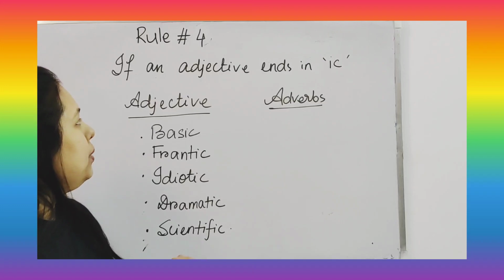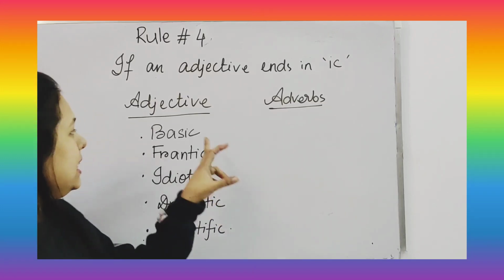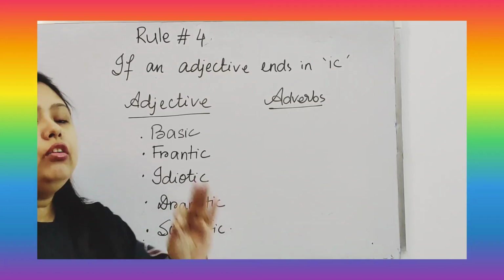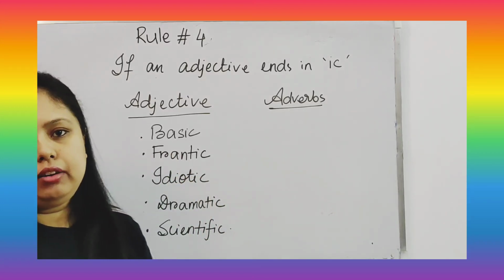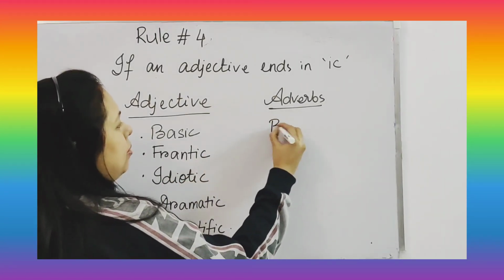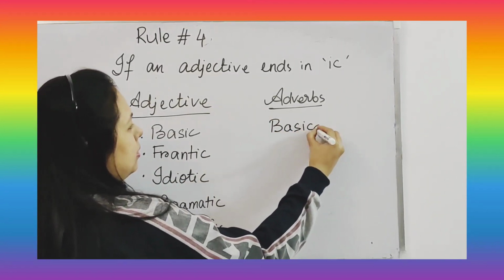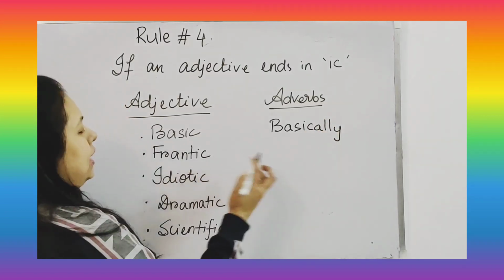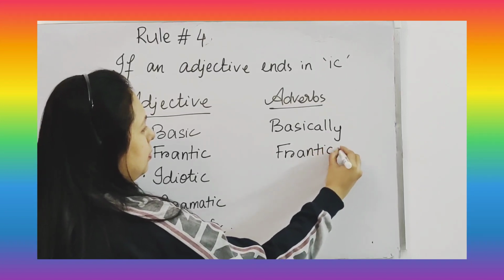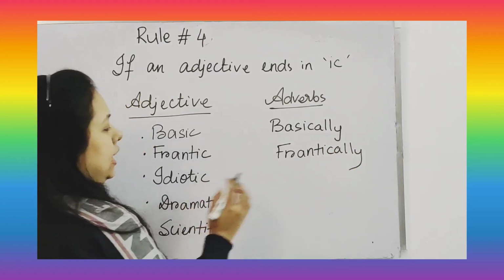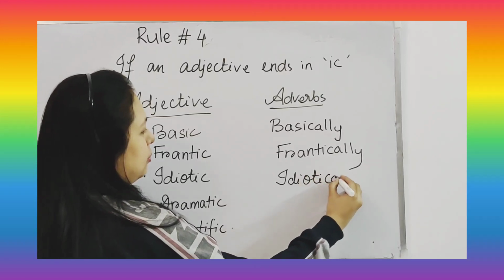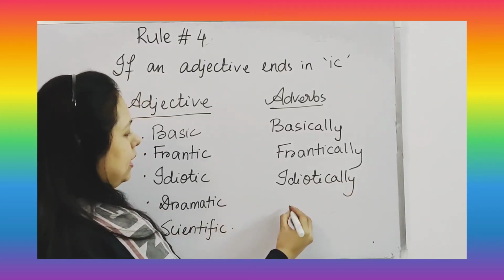For rule number 4, if an adjective ends in ic, how will we make an adverb from it? We just add a-l-l-y. Like basic becomes basically, frantic becomes frantically, idiotic becomes idiotically, dramatic becomes dramatically.